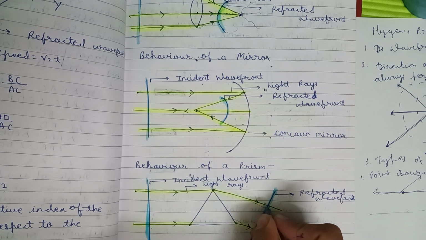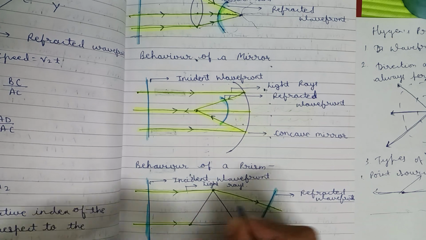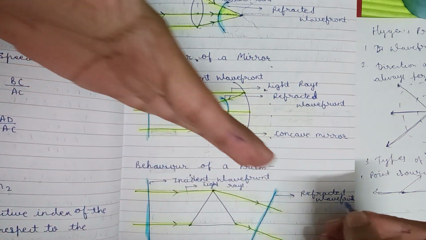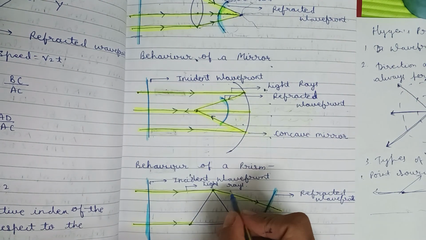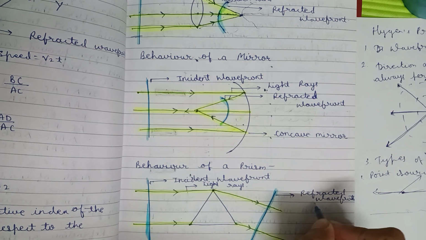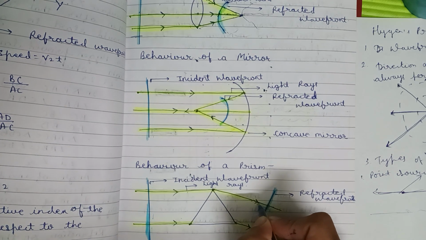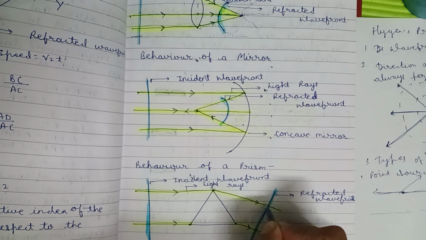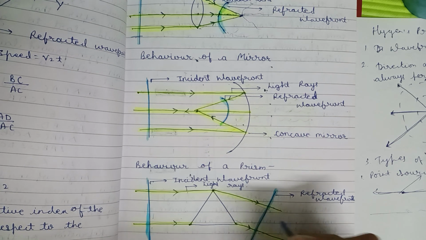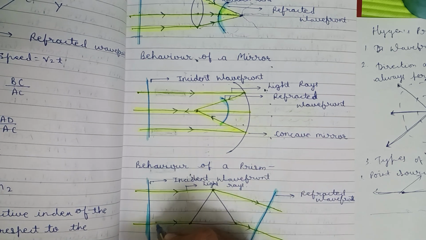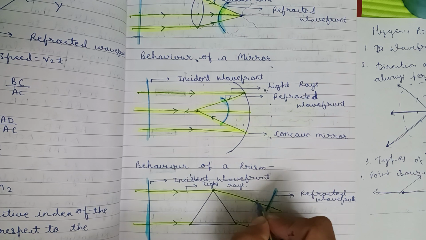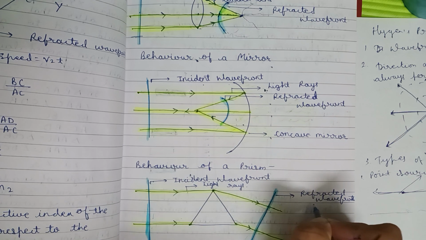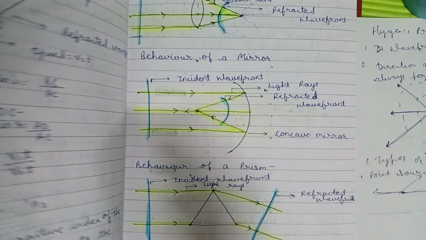So after tilting, the light rays are coming in this direction. Since the wavefront is always perpendicular to the light ray, the perpendicular will be drawn, and the angle should be 90 degrees. That's why we can see that here the angle is 90 degrees, here the angle is also 90 degrees, and our wavefront will be formed.